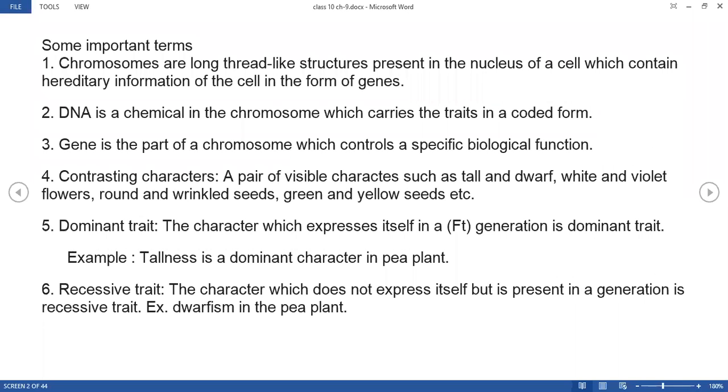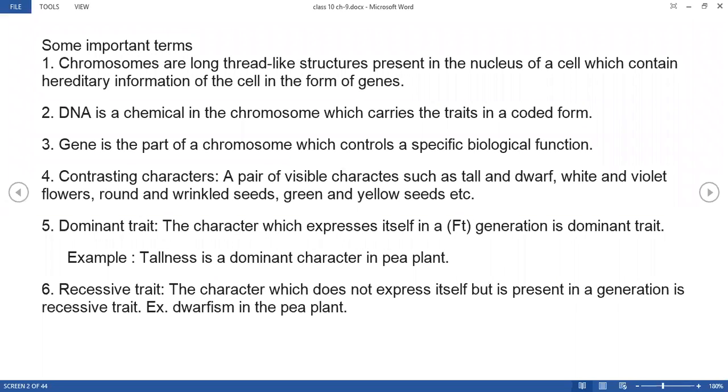So chromosomes, it is nothing. See, the cell is there. Inside the cell there is the presence of cell organelles, right? And one of the important cell organelles is the nucleus. This nucleus contains the genetic material, and this genetic material is nothing but the DNA. When DNA is present in the free form, it is double stranded and comparatively loose in nature. But when the cell is about to divide, at that time it condenses or gets compacted, right?